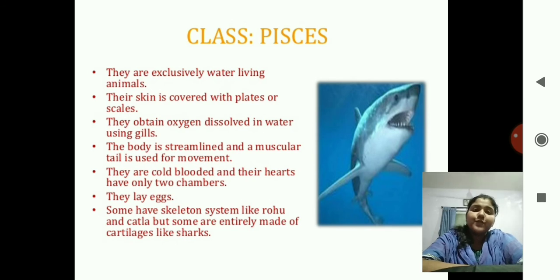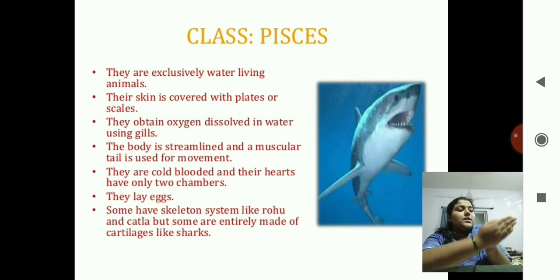So we'll turn over to the first class, Pisces. Pisces means fishes. They are exclusively water living animals, and as they live in the water, their skin is covered with the plates and scales, so that they have less friction with the water. They obtain oxygen from the dissolved state which is present in the water using gills. The body is streamlined, that is this type of body.